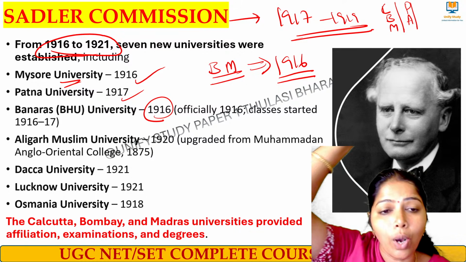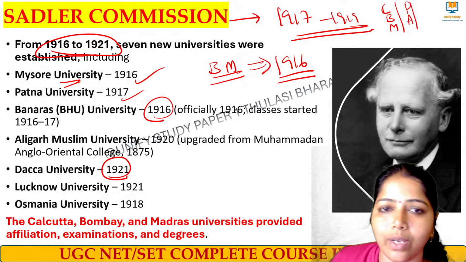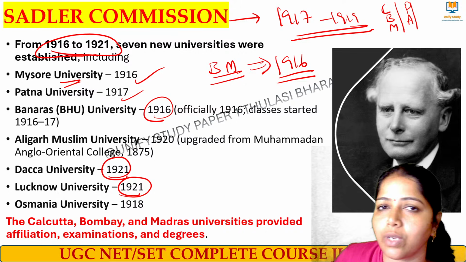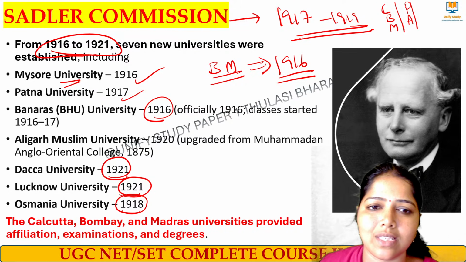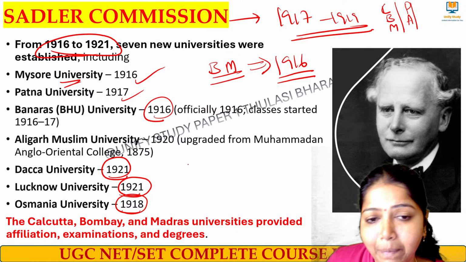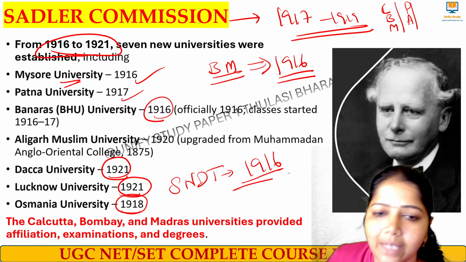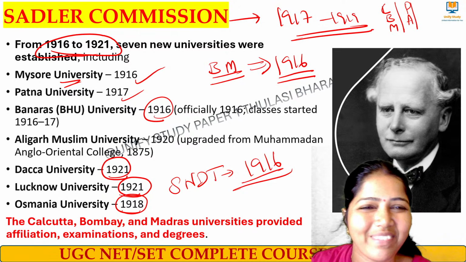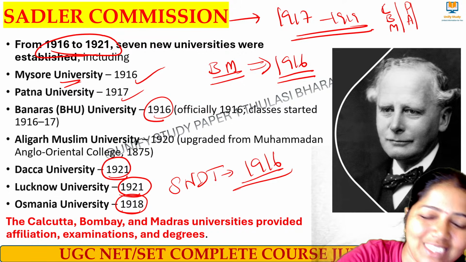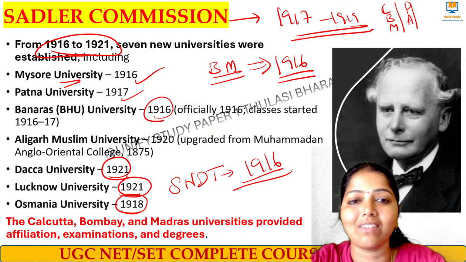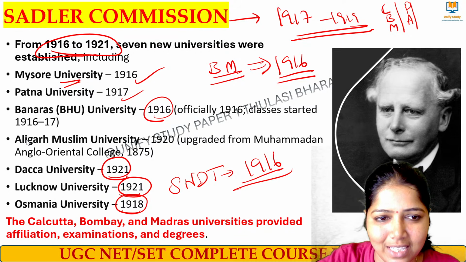What is the college name? Mohammedan Anglo Oriental College. Okay. Dhaka University 1921. Lucknow University 1921. Then Osmania University 1918. These are all the major universities that we have to remember. Apart from that, we also had SNDT University in the year 1916. Okay, clear? Yes? Clear? Yes, the second part I will just conclude and then we'll go for the questions. Okay, right.